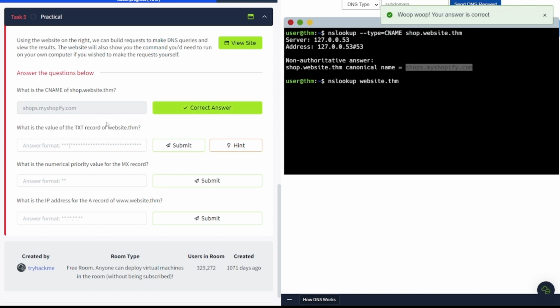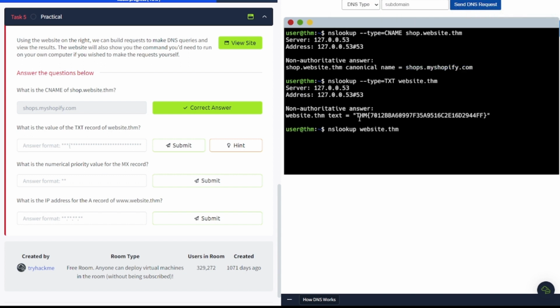There we go. What is the value of the text record of the website .thm? Let's go ahead and try to find that here. Change this to txt. Get this out of the way. There we go. Found the flag for that one. Plug this in here.